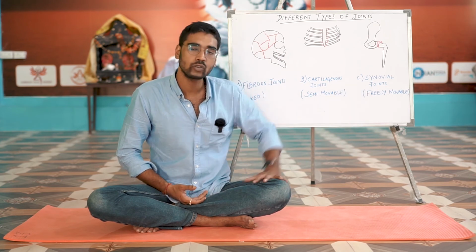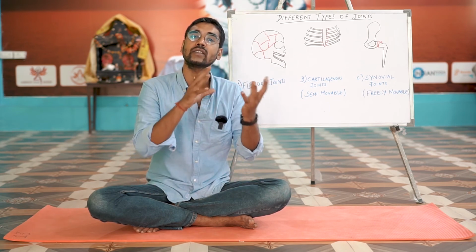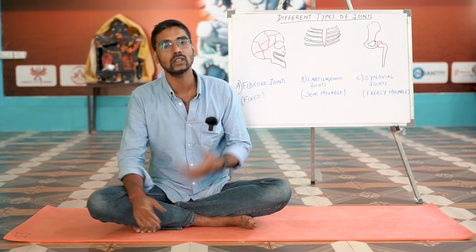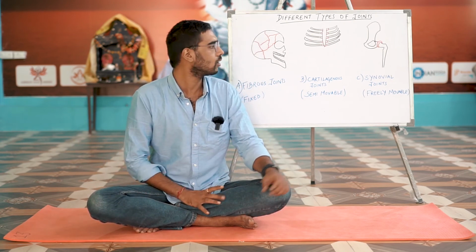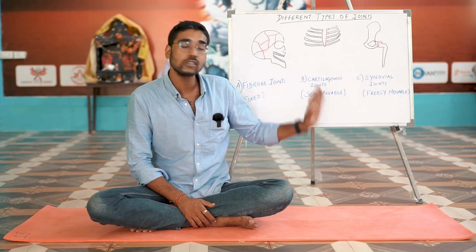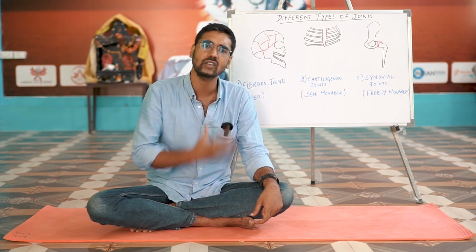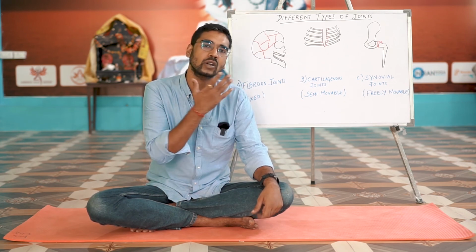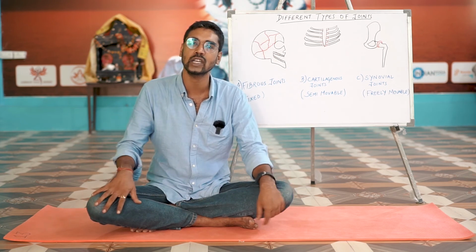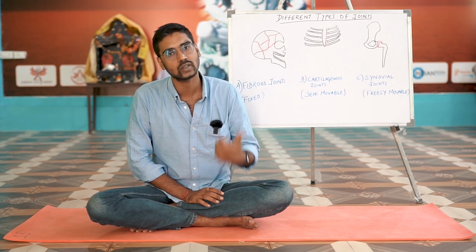On the other hand, the synovial joints or the freely movable joints are the joints which are capable of doing all the movements that we discussed yesterday. Extension, flexion, hyperextension, adduction, abduction, all of these movements are possible with the synovial joints present in the human body. The synovial joint is the most abundant joint present in the human body. It's available in various locations: your elbows, your shoulders, your wrists, your fingers, your knees. You think about any movement that you need to do to interact with the outside world. All of that is only possible because of the synovial joint.